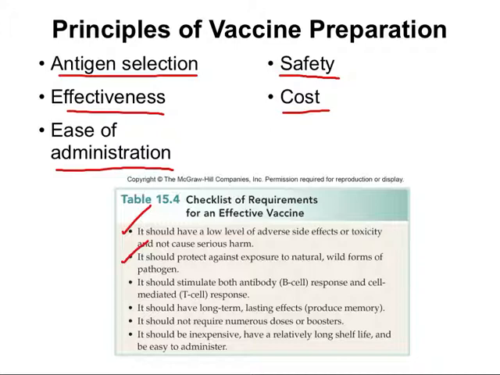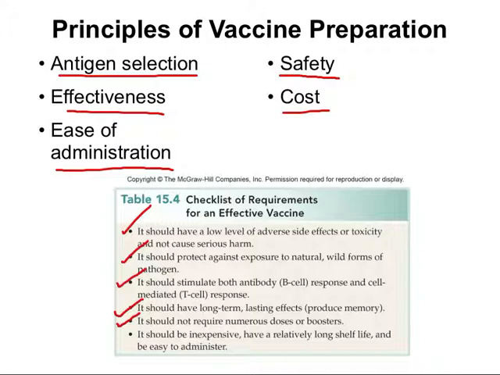And it should stimulate both antibody B cell response and cell-mediated T cell response. It needs to have a long-term lasting effect, that is, it must produce memory. It should not require numerous doses or boosters, although occasionally we'll see that vaccinations do require this. And it should be inexpensive, having a relatively long shelf life and be easy to administer.